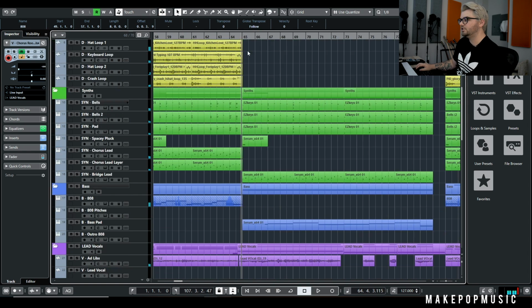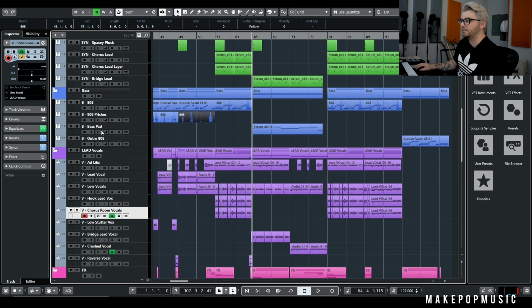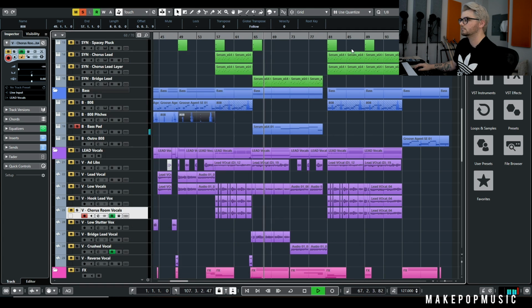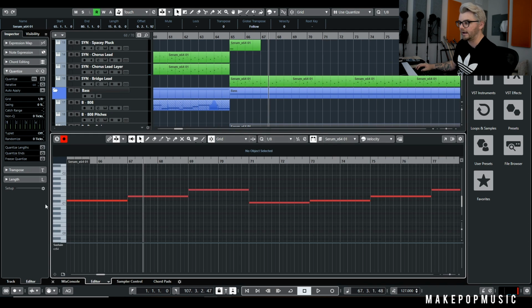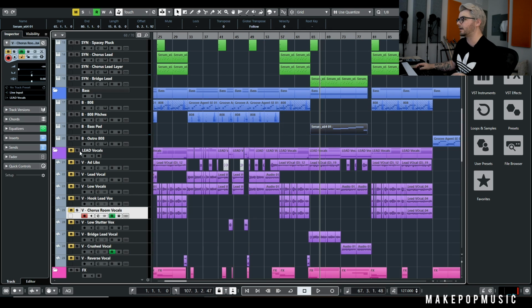Now we're going into the bridge. So this is the first part where we don't really have 808s. I went with this bass pad instead. And you can see that I changed it up. Instead of being so fast, boom, boom, boom, boom, boom, now these notes are sustaining, so we're just kind of holding out that C sharp, and then that D sharp, and then that F. So you'll see that now it's adding a little bit of length to everything, and it feels like a bridge to me.